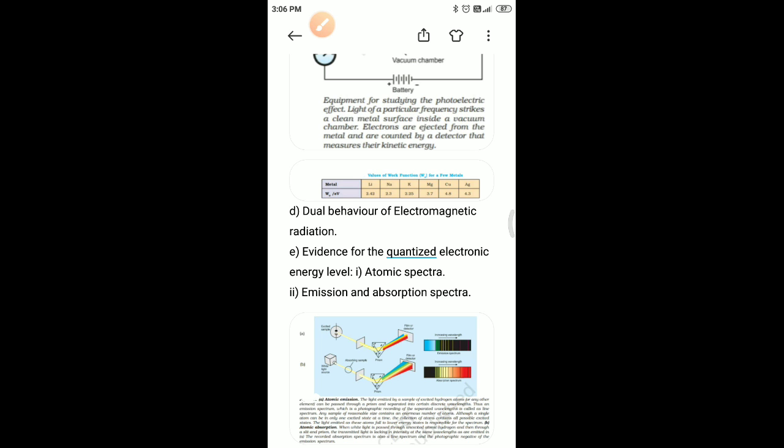Now we have to convert it to the number of photons emitted. So 100 joule per second divided by 4.969 × 10^-19 joule, and we'll get the answer 2.012 × 10^20 per second.